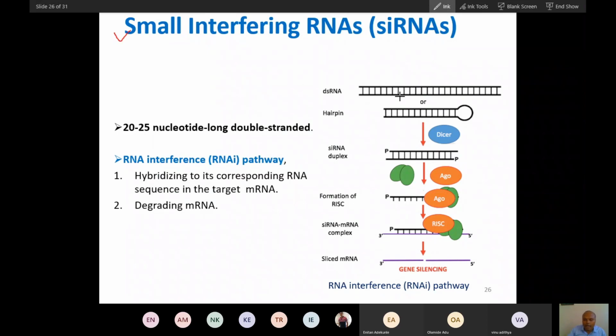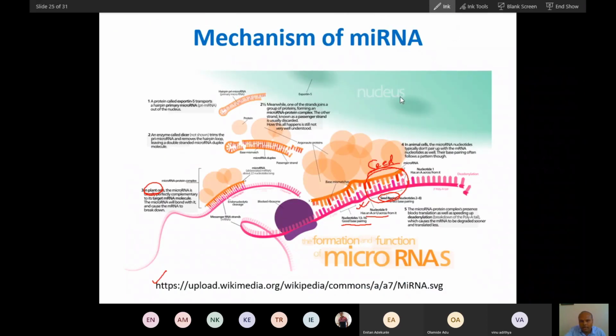Now let's talk about small interfering RNA. Small interfering RNA and microRNA are similar. This microRNA is also synthesized like this. Doesn't it look like a hairpin? So this type of RNA is called hairpin RNA. You know a hairpin is like this.